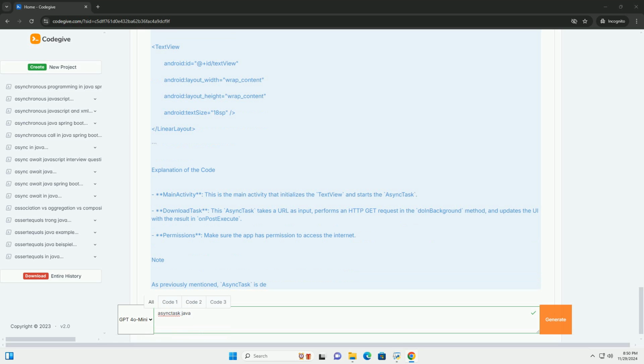Note. As previously mentioned, AsyncTask is deprecated in Android 11. For modern Android development, consider using Kotlin coroutines, for more advanced and flexible asynchronous programming. Executors, for managing background threads. WorkManager, for deferrable and guaranteed background work. For new projects, it's recommended to transition towards these modern approaches for better performance and maintainability.